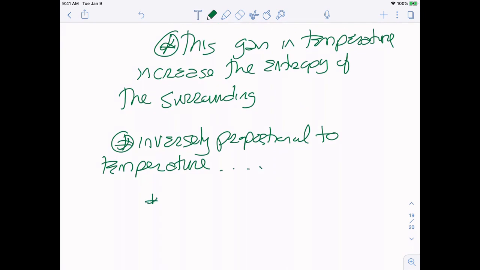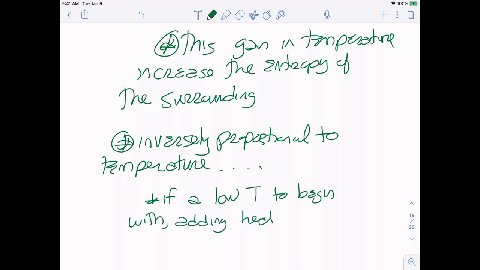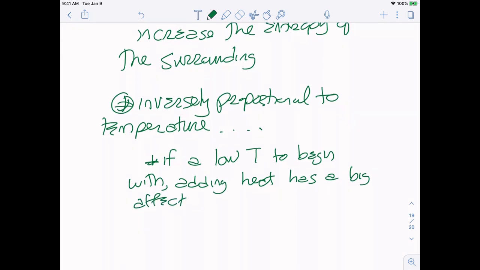So if it has a low temperature to begin with, adding heat has a big effect. If it has a high temperature to begin with, adding heat doesn't have that big of an effect.